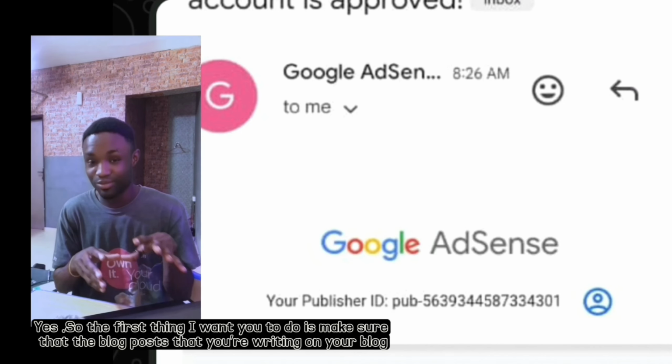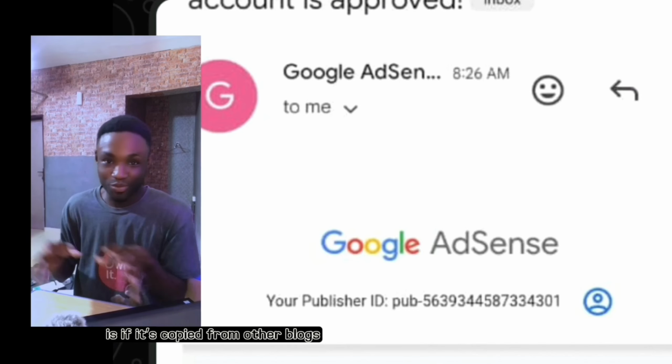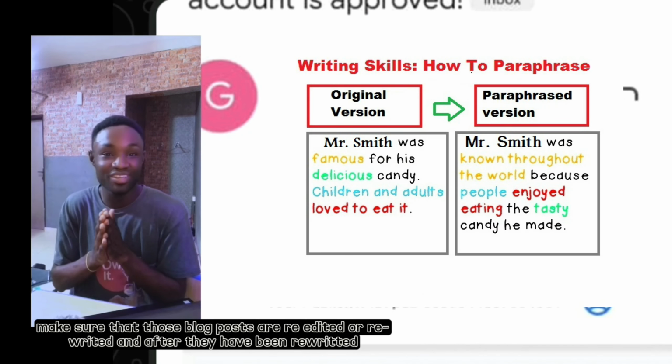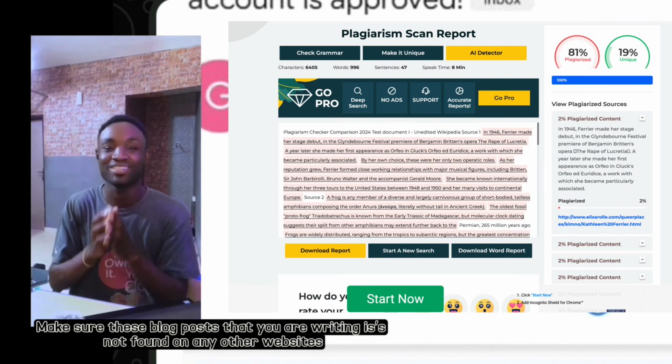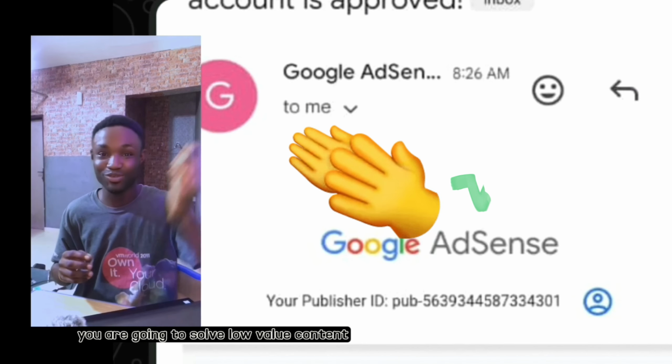Yes. So the first thing I want you to do is make sure that the blog post that you're writing on your blog, if it is copied from other blogs, make sure that those blog posts are re-edited or rewritten. And after they are being rewritten, make sure you are checking for plagiarism. Make sure this blog post that you're writing is not found on any other websites. If you're able to do that, then yes, you're going to solve low value content.